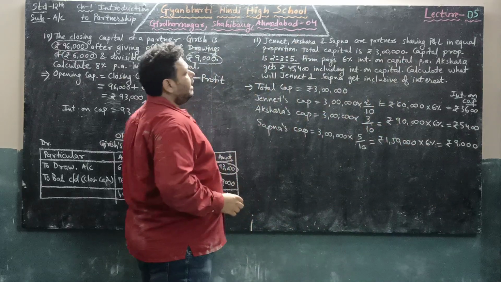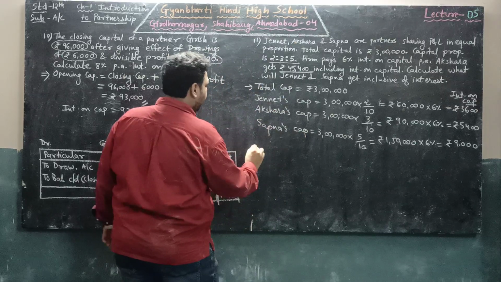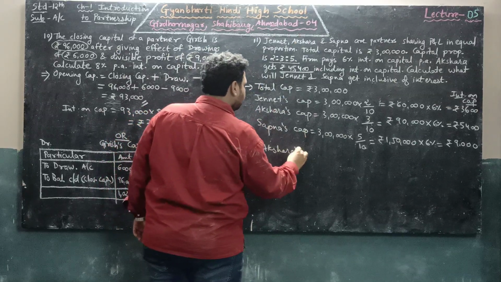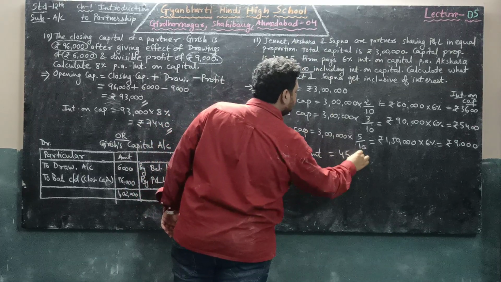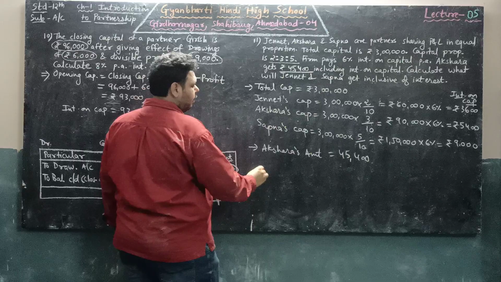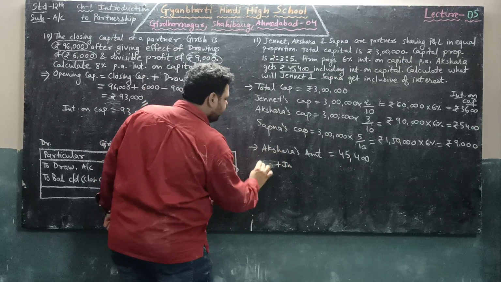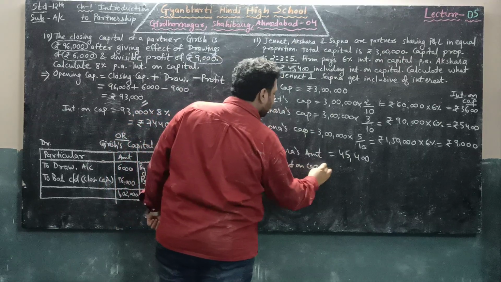But in the data it is given that Akshara got rupees 45,400. That was inclusive of profit plus interest on capital.